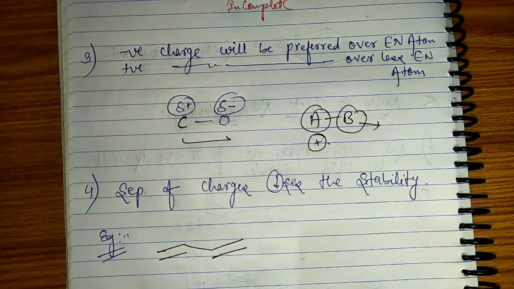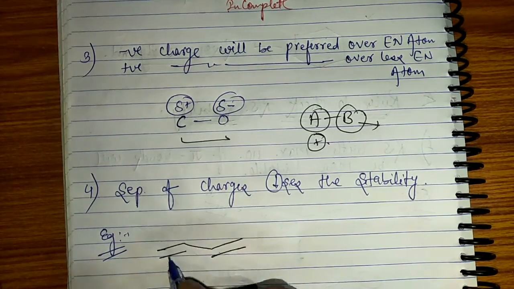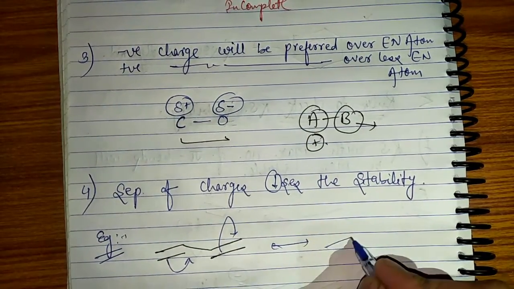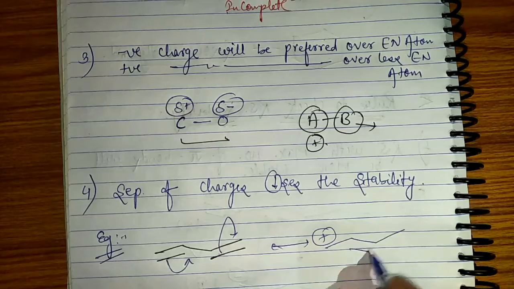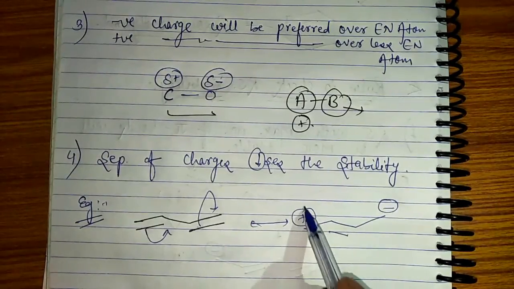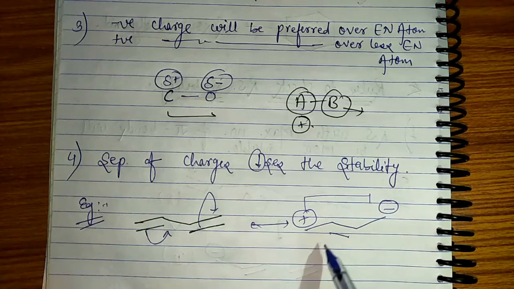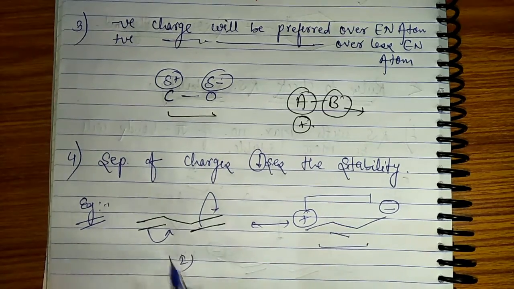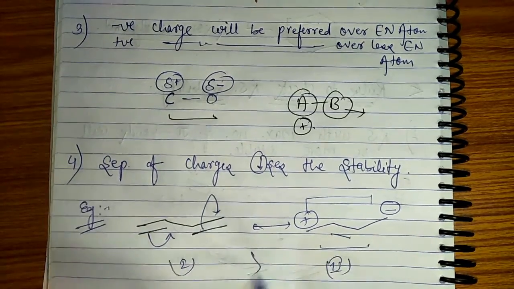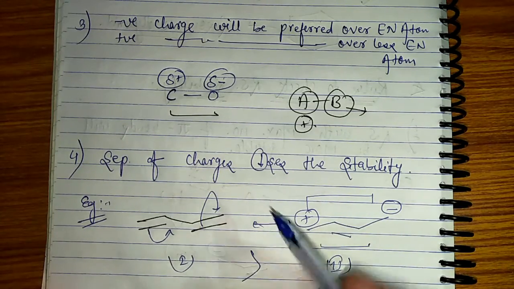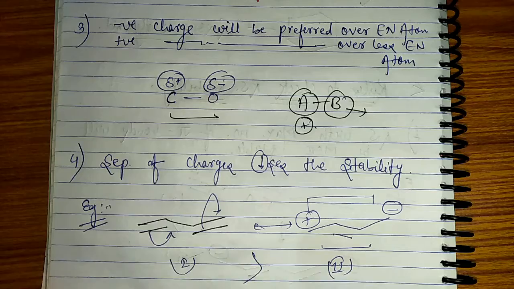After delocalization of electrons, after resonance, what resonating structures we will get? We'll get this. Here the charges are being developed, separation of charges have taken place, and hence first structure is more stable. You can also explain it via first point,